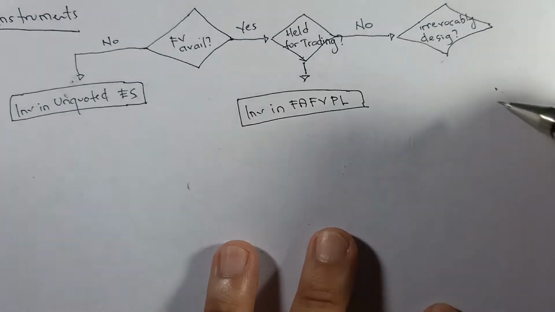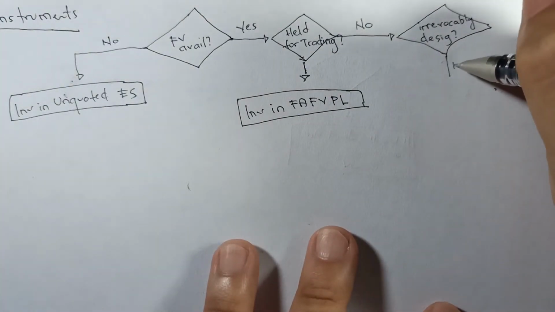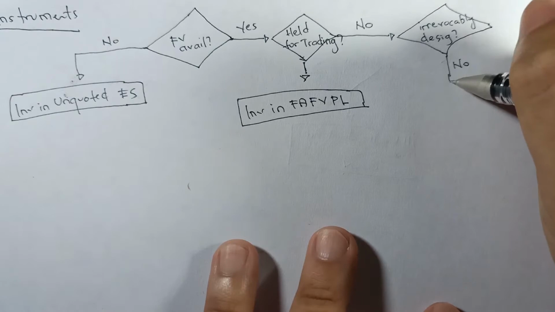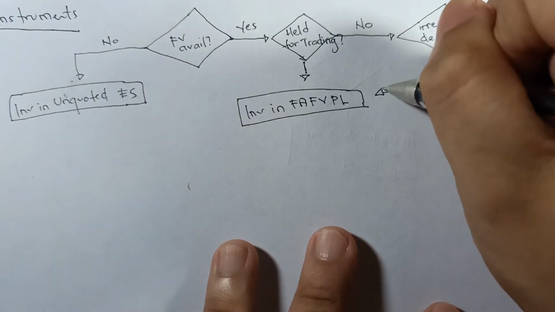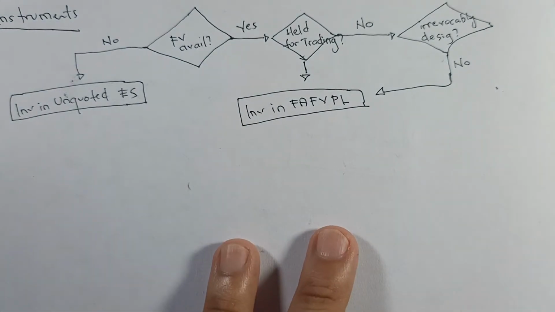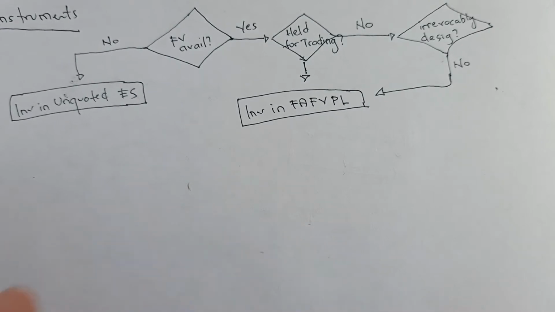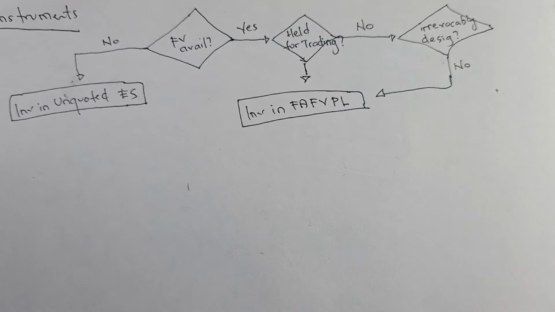So if these shares are not irrevocably designated at OCI, expect that by default, FVPL pa din tayo. So sir, ibig mo bang sabihin yan kapag yung mga shares not held for trading, hindi po siya automatically OCI? That's correct.